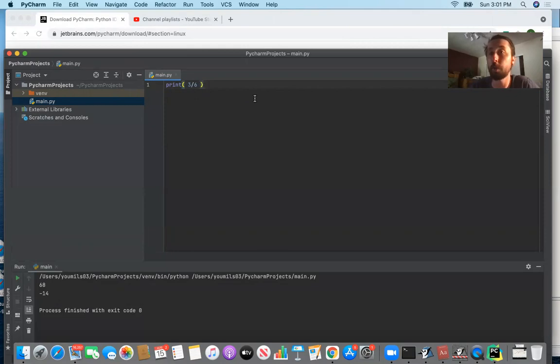right? It's like you have 3 cars and 6 people to share the cars. So how many cars does each person get? 0. There's not enough cars to go around. Okay, if you had 8 cars, each person would get 1. That's the type of integer division that Java does.